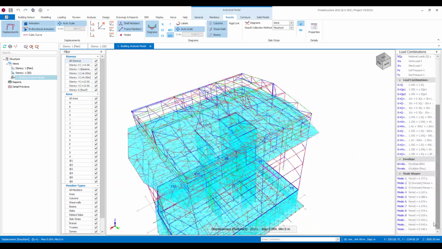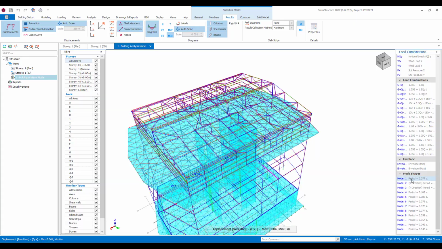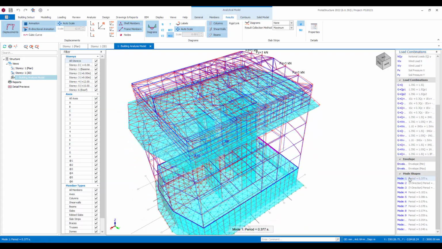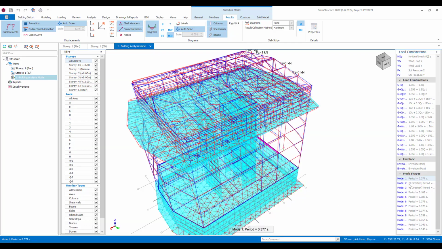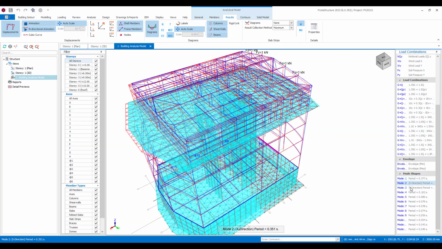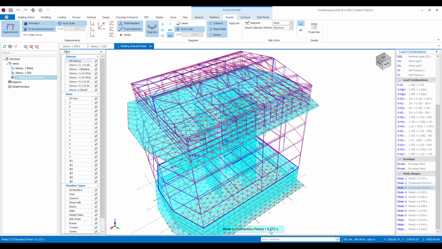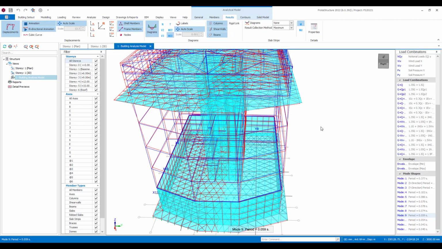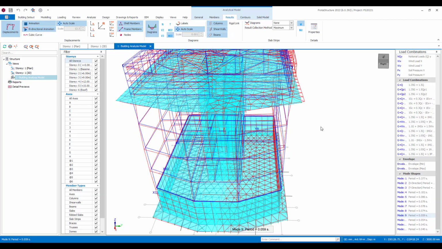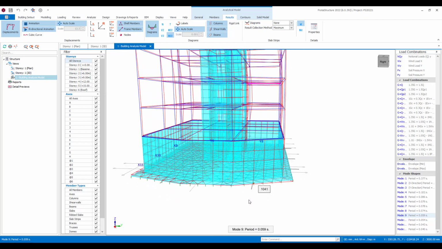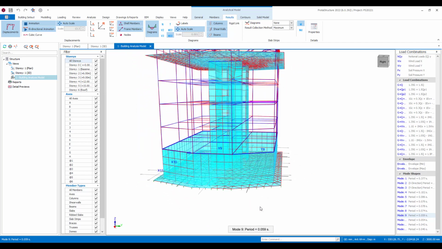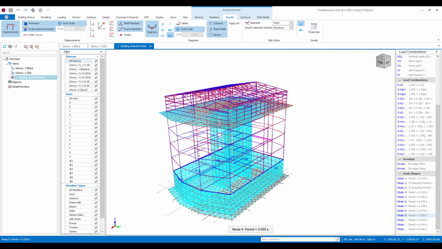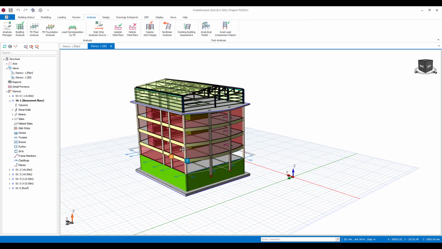You can also look at other effects. So if you're wanting to look at modal behaviour, I'd like to see the fundamental period of the building. I can look at different periods in X and Y directions, and you can see the values of the periods being indicated to you. You can also look at higher modal behaviour. You can see the dynamics at play within the structure. So all of this within this model you can interrogate, and you can see that behaviour together with the raft foundation, so you can see how that's behaving at the base there. Once you're happy with this, we can dive in and take a look at the design.